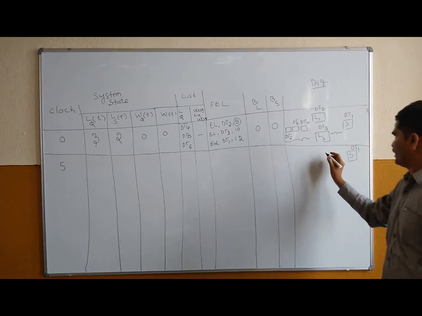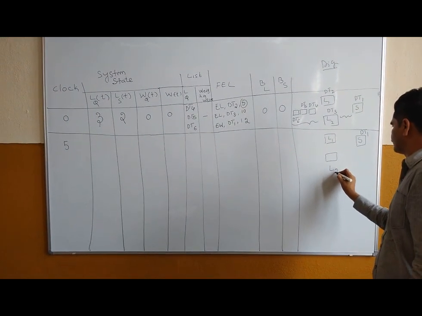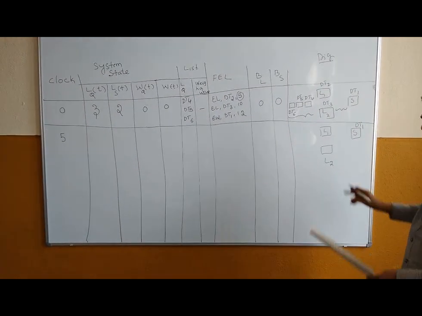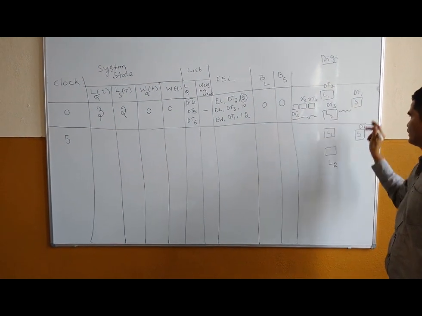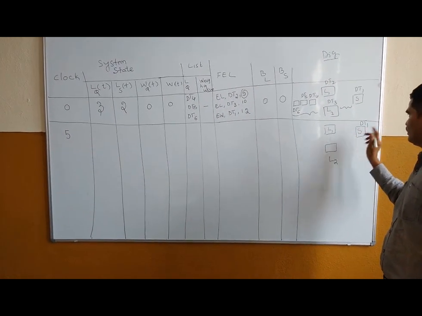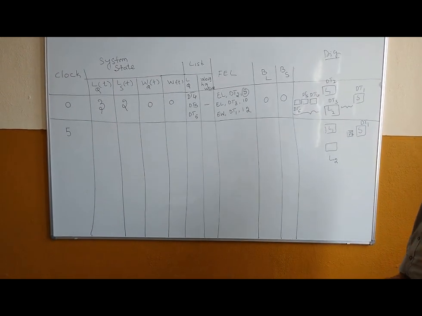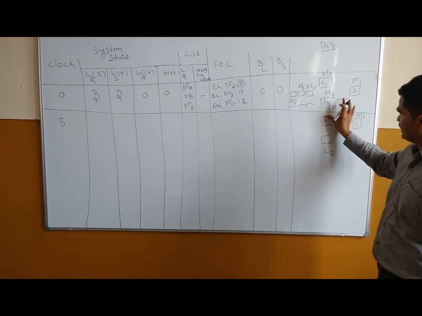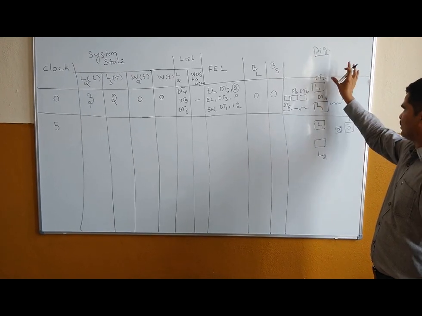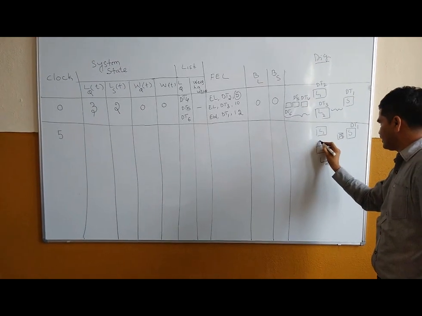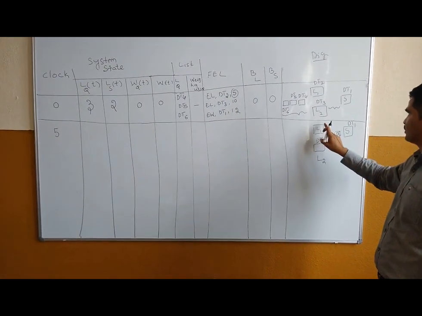So now, okay, L1, say L2. At clock t is equal to 5, what will happen? L1 will complete its loading part, and after loading it will come for weighing. So this will complete at t is equal to 12. Hence this DT2 will wait for a certain period of time. Now this place is vacant. So now DT3 will be here till time t is equal to 10, because end loading of DT3 is 10 minutes. So now this is free.